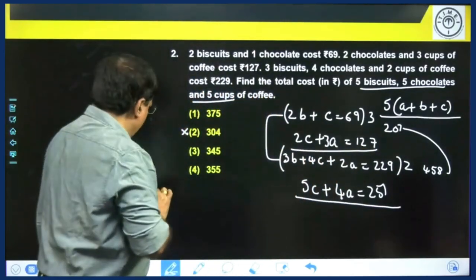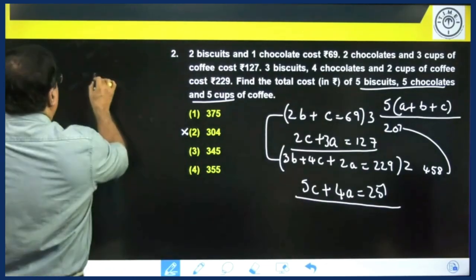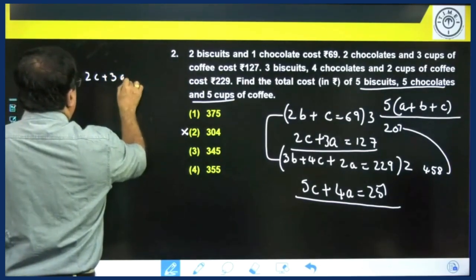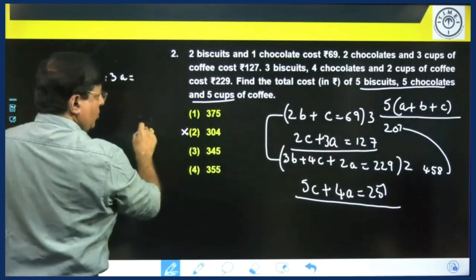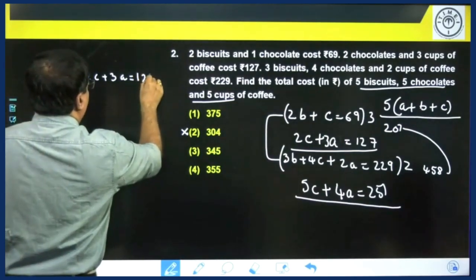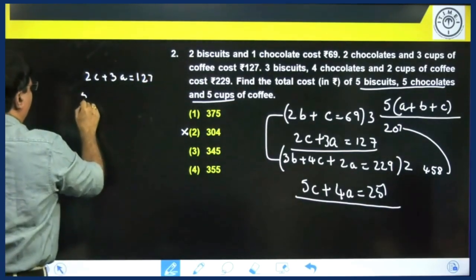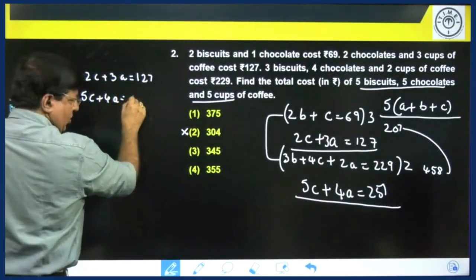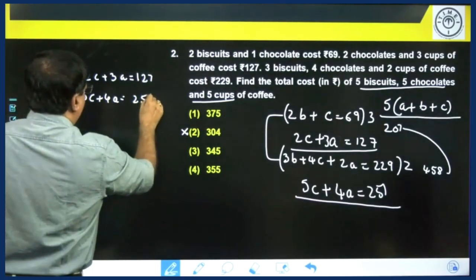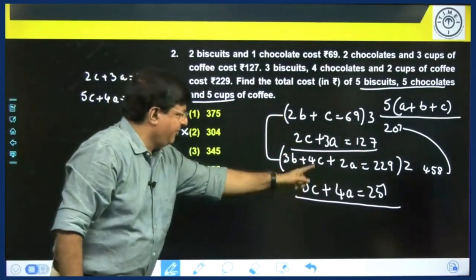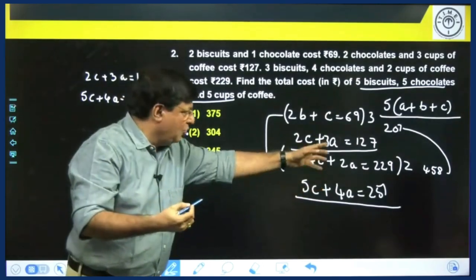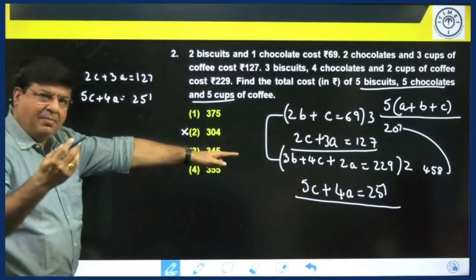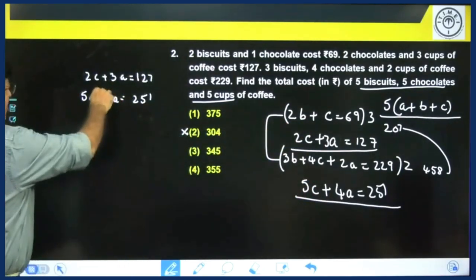So let us solve these two equations now. 2C plus 3A is equal to 127, and 5C plus 4A is equal to 251. You can do it here itself, but since I write too many things here, it will become cluttered, so I have written it down here. In the exam, you can do it here itself. Now let's solve these two.